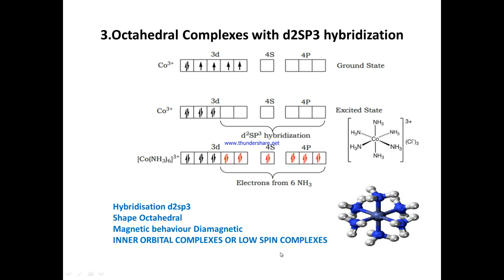So now here we can observe 3d electrons are participating and 4s, 4p are participating. So here the inner orbital is participating in the bond formation. So these complexes are known as inner orbital complexes or low spin complexes.